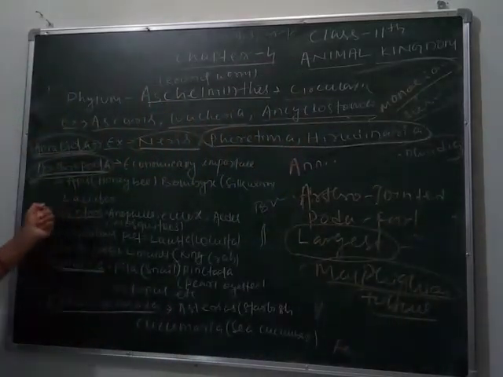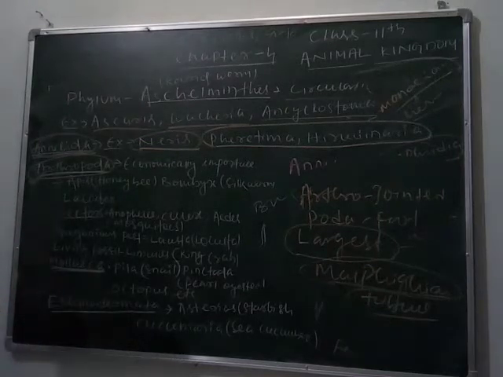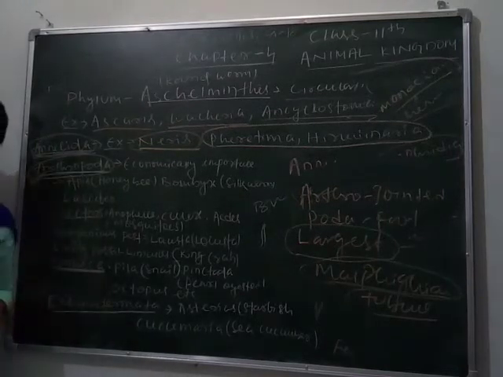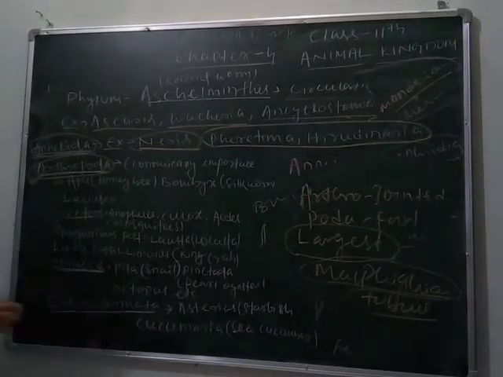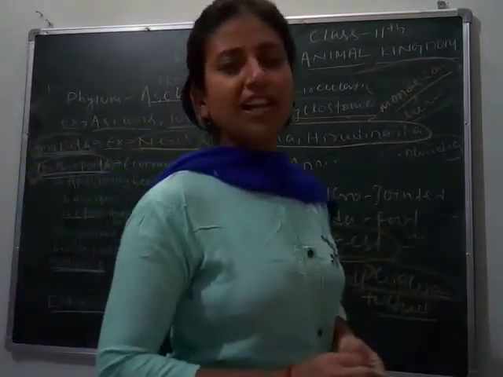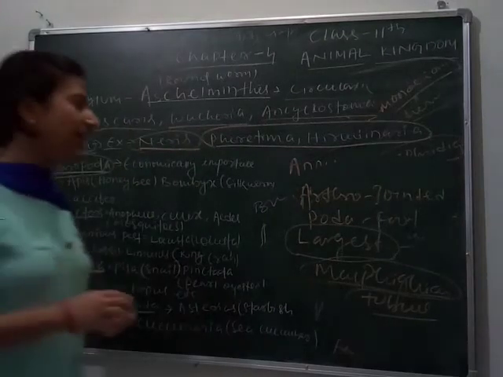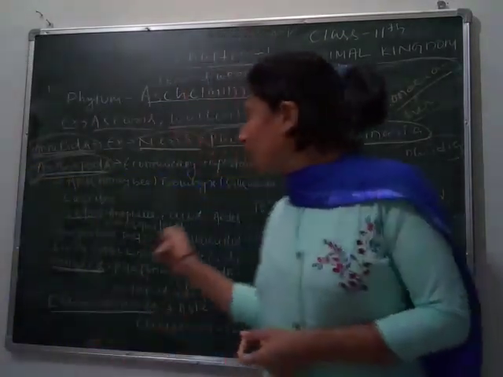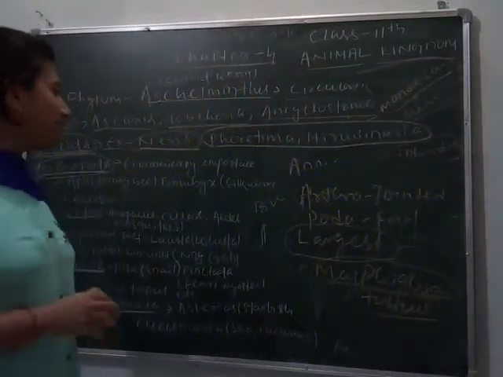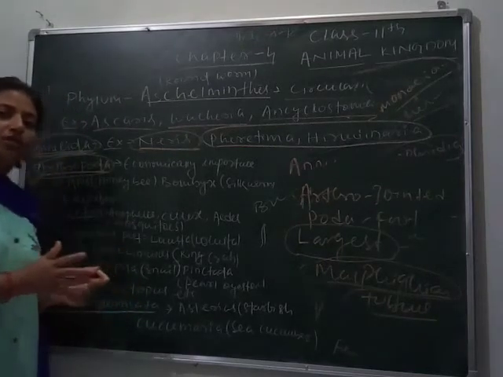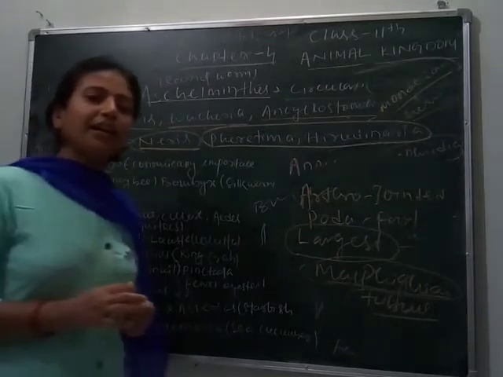Next, where are they found? They are found everywhere, normally in those areas where heat and humidity are maximum. Next, moving to reproduction, their fertilization is always internal. Development is either direct or indirect, meaning some species of Arthropoda show direct development and some show indirect development. That's why we can say they show both direct and indirect development, and they are economically important.